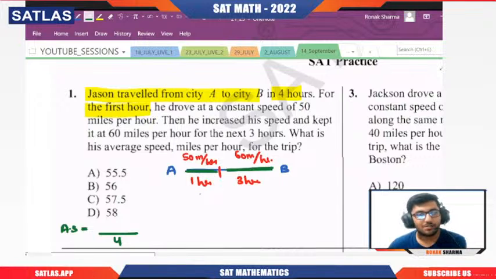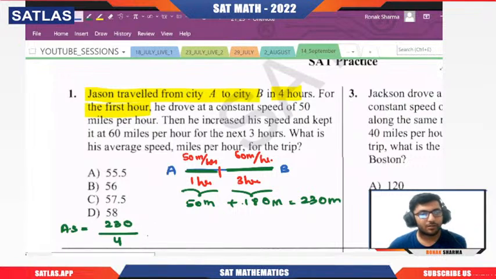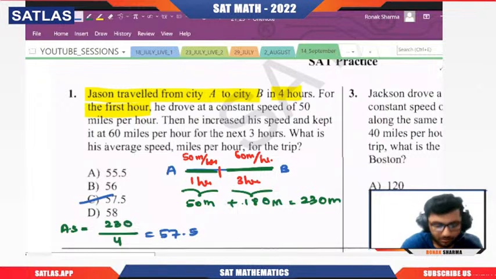We know that distance is equal to speed into time, so here 50 into 1 will be 50 miles. Okay, here 60 into 3 will be what? Yes, 180. So total will be 180 plus 50, that is 230 miles. So 230 by 4 will give you the answer. That will be nothing but what? 56, not 56, 57.5. Okay, because we will have 200 by 4 is 50, and then 30 by 4 is 7.5. That's how I have done it. Got it?